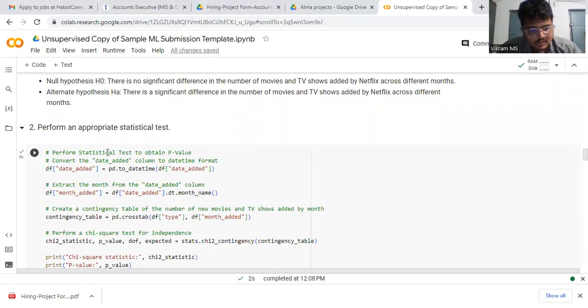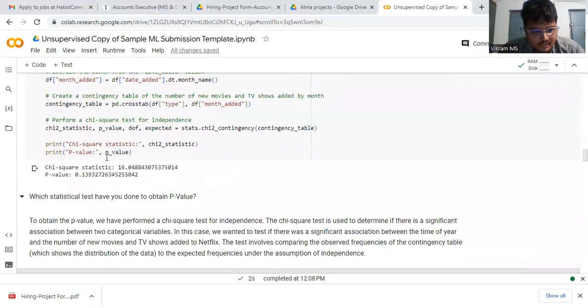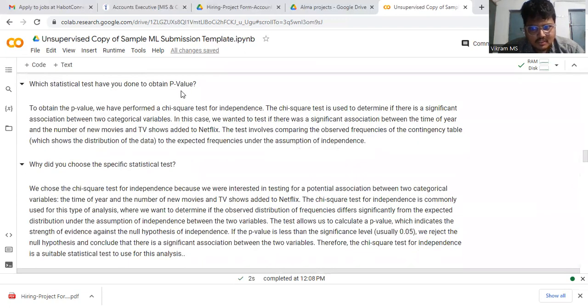As we presented, for the statistical test we convert date added to datetime format, and then perform the p-value test. That is the statistical test obtained with the p-value. Next, we perform the chi-square test of independence. The chi-square test is used to determine if there is a significant association between two categorical variables, comparing the observed frequencies with the expected frequencies under the independence assumption.